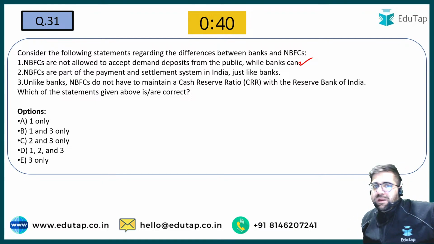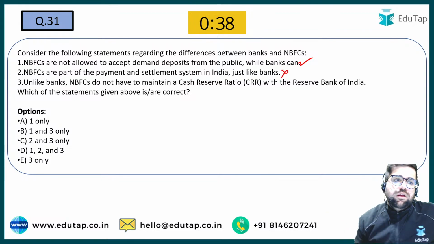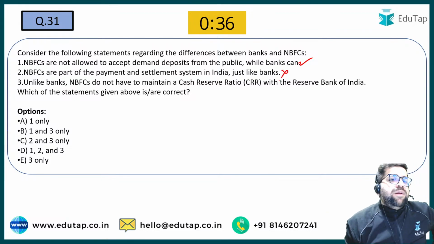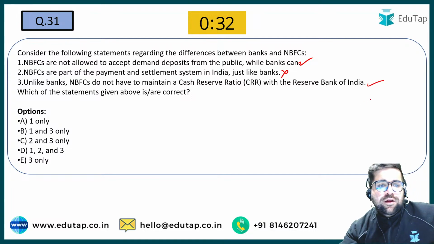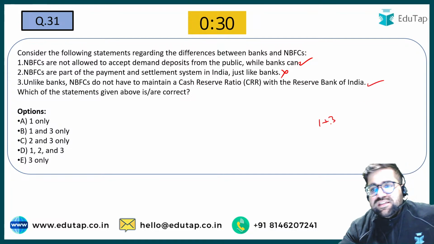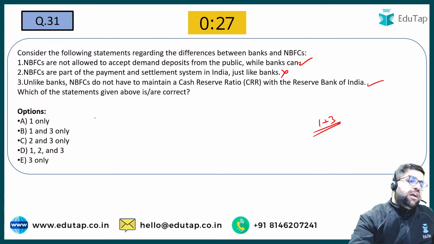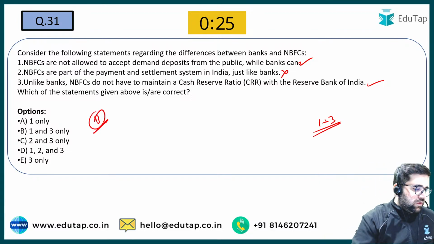NBFCs are the part of payment and settlement system. No. Unlike banks, NBFCs do not maintain cash reserve ratio with RBI. This statement is also correct. So you have to identify the correct one. So your correct statement will be 1 plus 3. So your answer will be option number B.